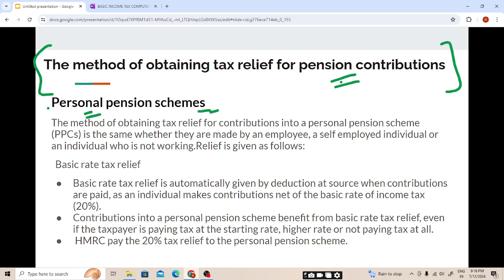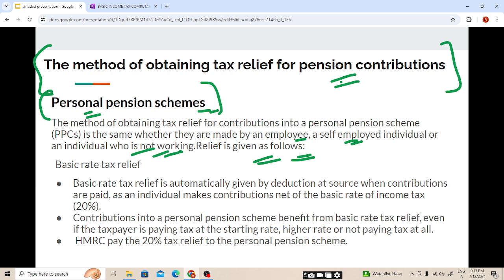Personal pension scheme, students. The method of obtaining tax relief for contributions into a personal pension scheme is the same whether they are made by an employee, a self-employed individual, or an individual who is not working. That is, who can set up a personal pension scheme? An employee, a self-employed person, or a person who is not earning. Now relief is given in the following manner. So students, I will say one word: this relief will be covered fully, for the personal pension scheme.